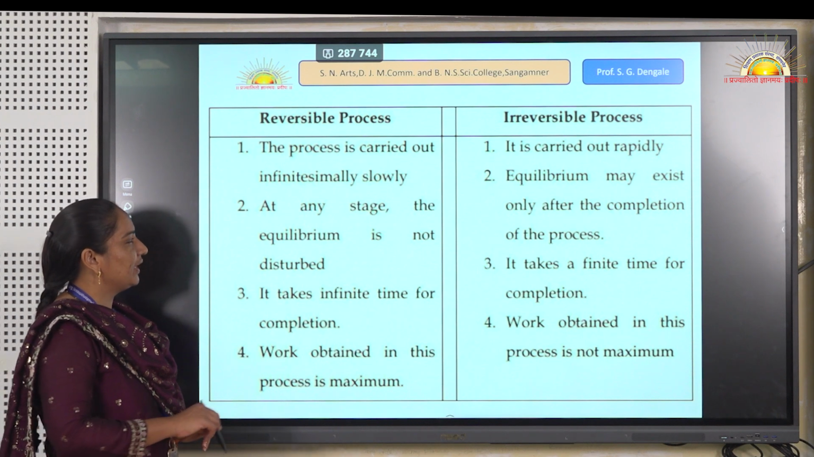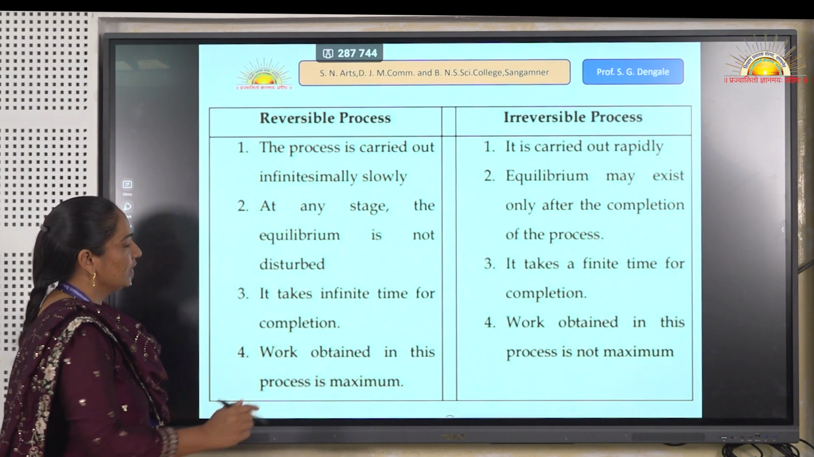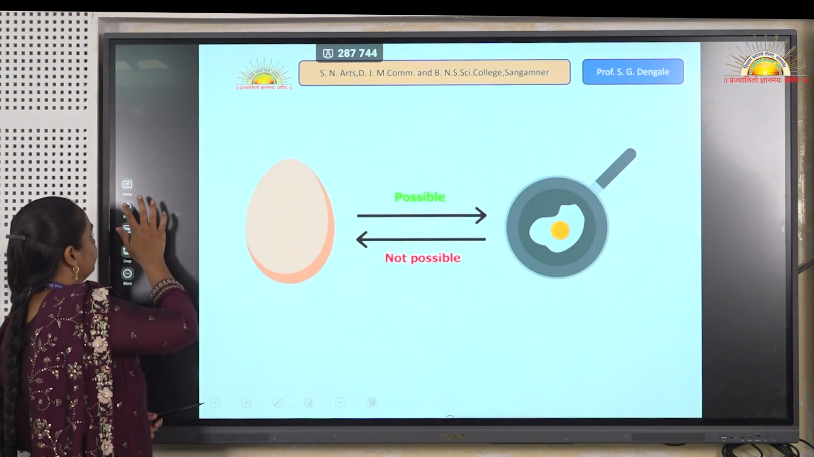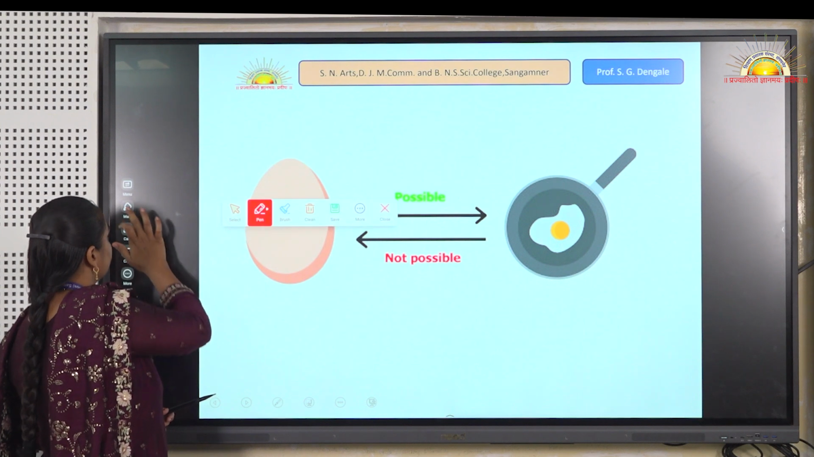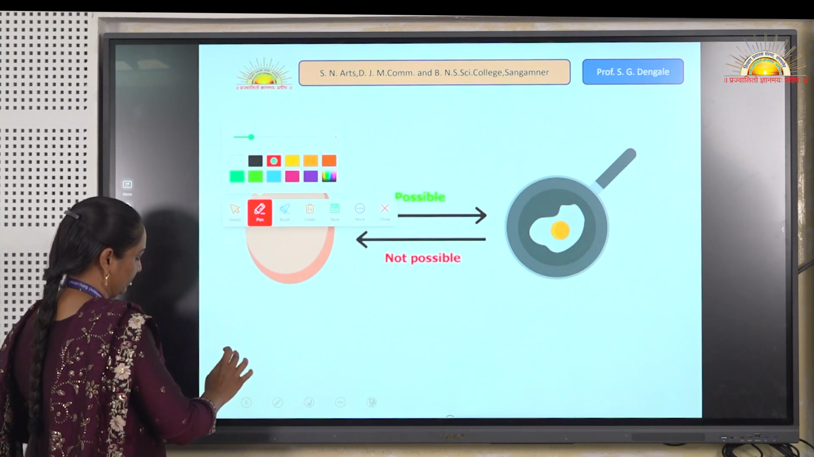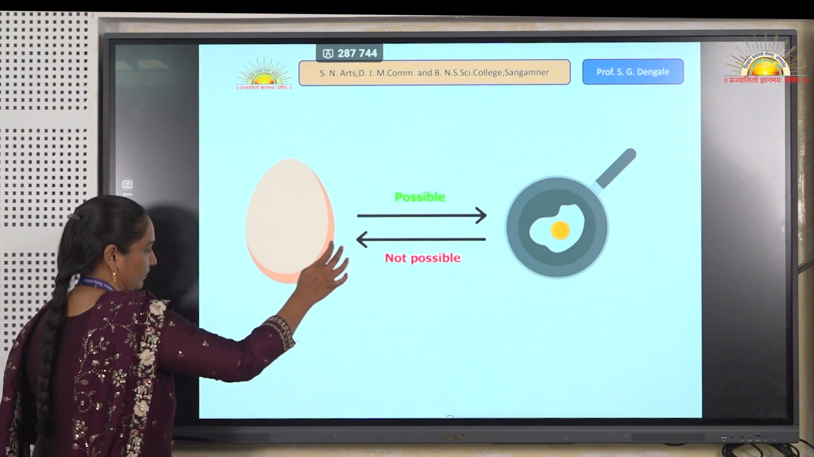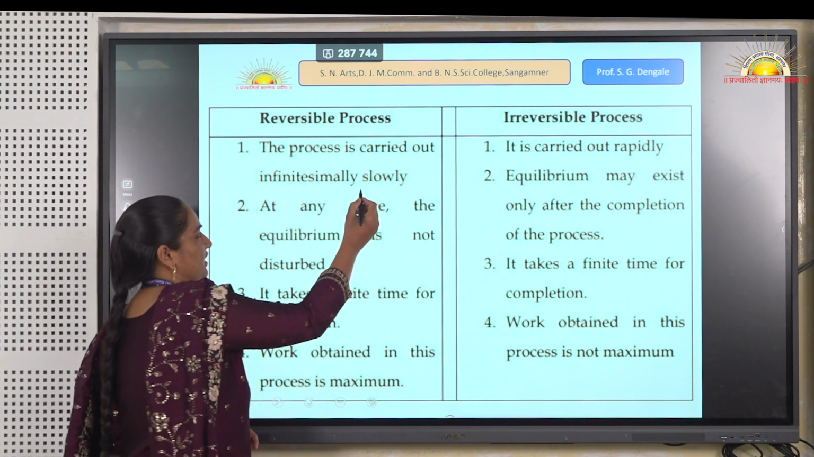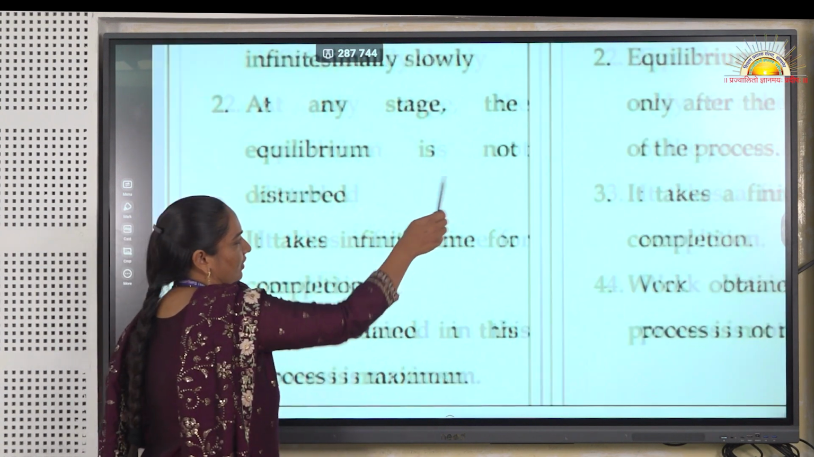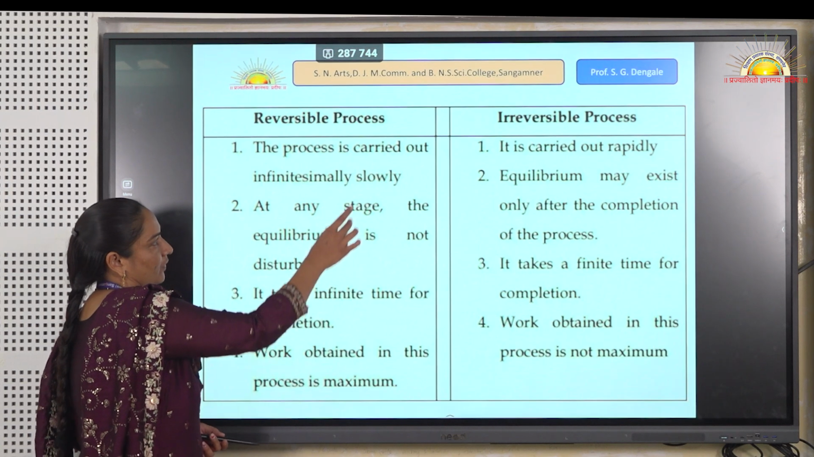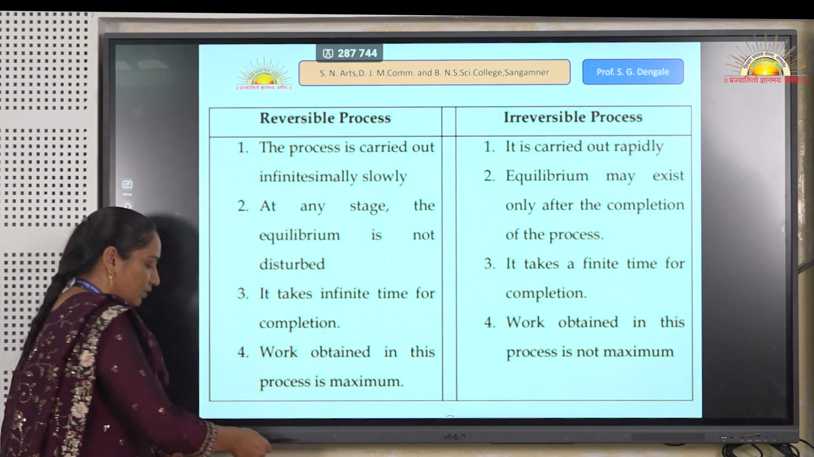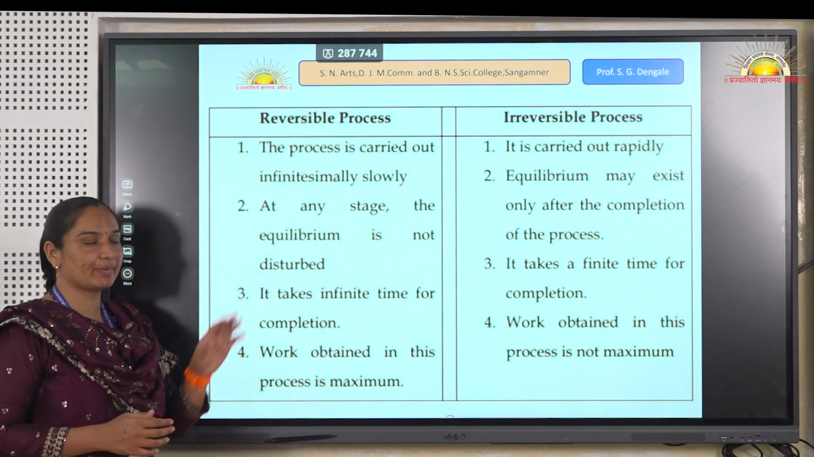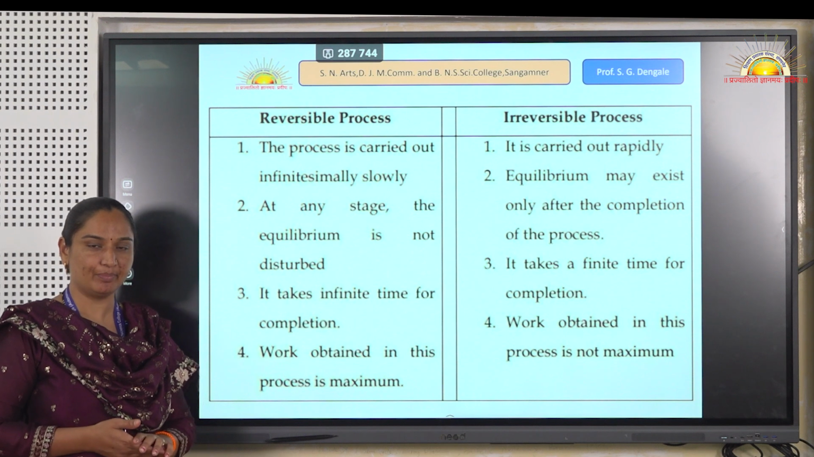So the reversible process is the slow process, while the irreversible process is the fast process. One requires infinite time, the other requires finite time for completion, and these are the basic differences between reversible and irreversible processes.